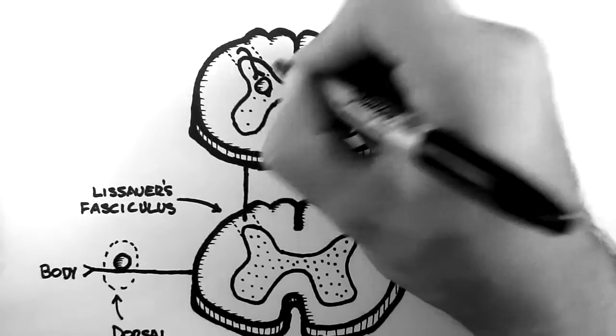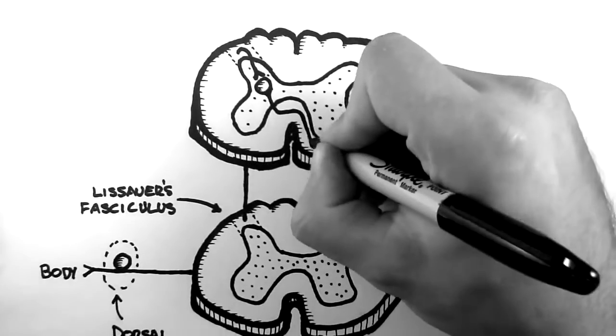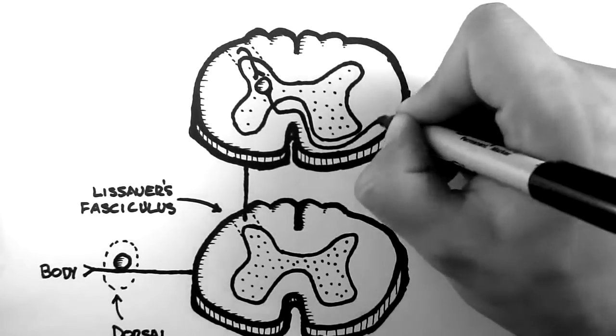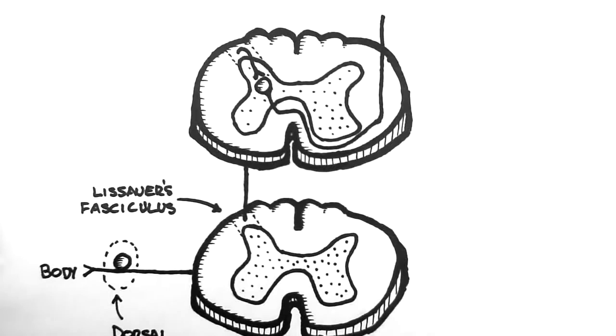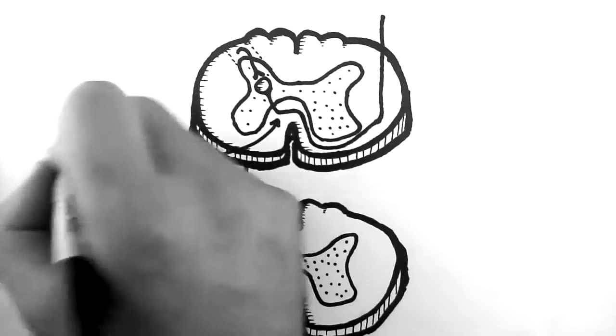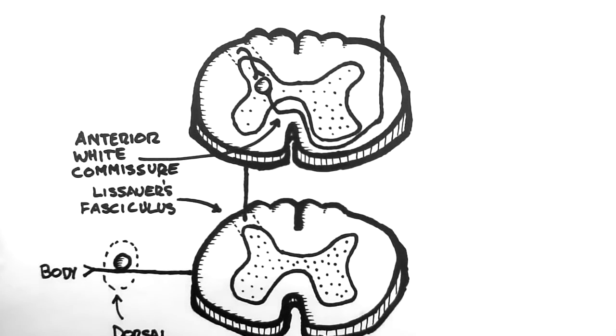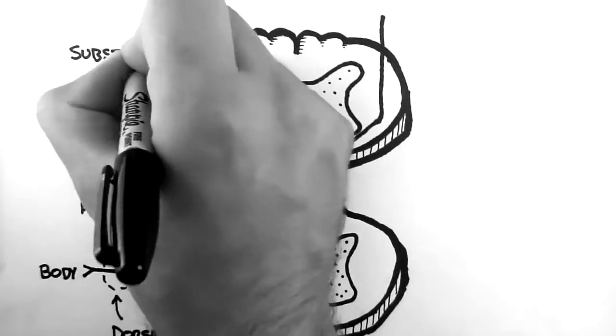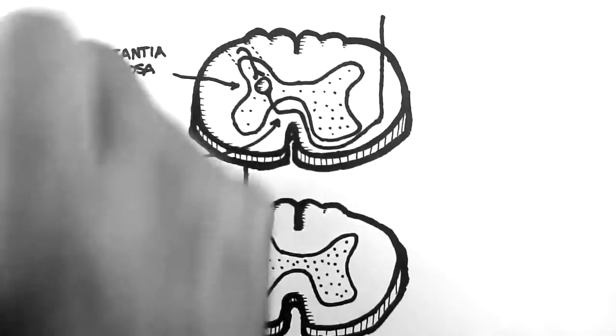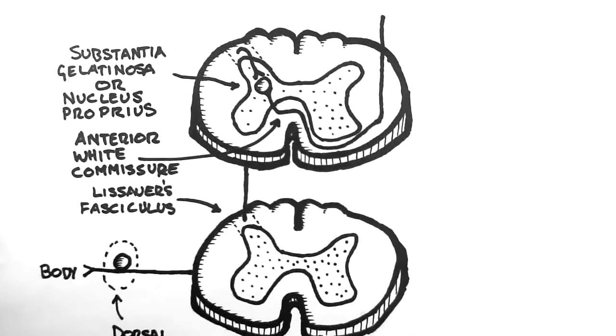The axon from this neuron then decussates, which you'll remember means to cross to the other side, and then ascends via the spinothalamic fasciculus. This decussation is called the anterior white commissure. It is also important in the corticospinal tract, which we will discuss in the next tutorial. These neurons here are located within the substantia gelatinosa, or the nucleus proprius, both of which are collections of cell bodies within the dorsal horn.